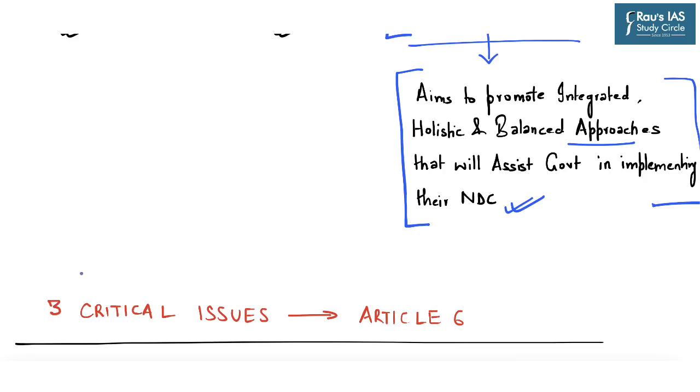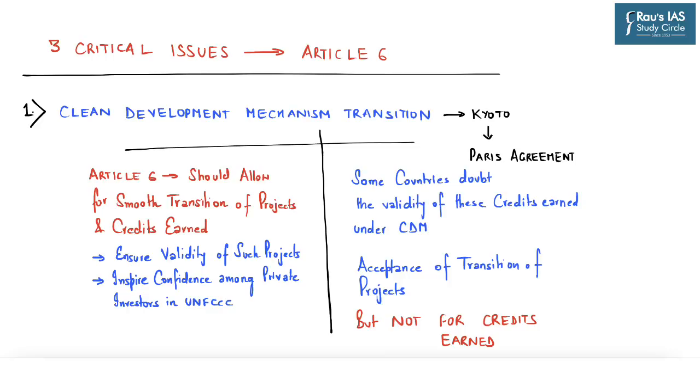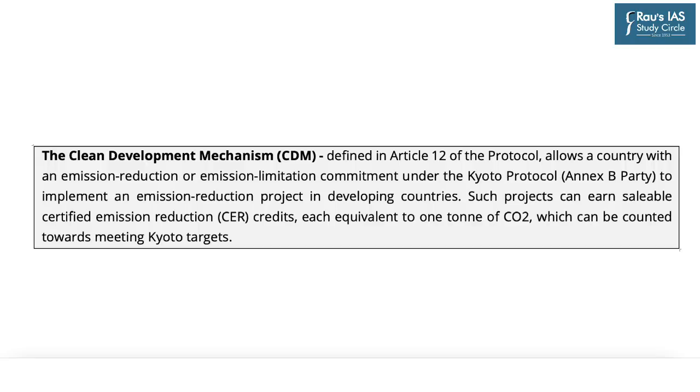So it is based on these understandings that this article highlights three critical issues, particularly with respect to Article 6 of the Paris Agreement. Let's understand these three critical issues pertaining to Article 6.4 and Article 6.2 of the Paris Agreement. Now, the first critical issue highlighted in the article is regarding the use of the Clean Development Mechanism transition. Now, the provision for the Clean Development Mechanism was provided under the Kyoto Protocol, which allowed a country with an emission reduction or emission limitation commitment under the Kyoto Protocol